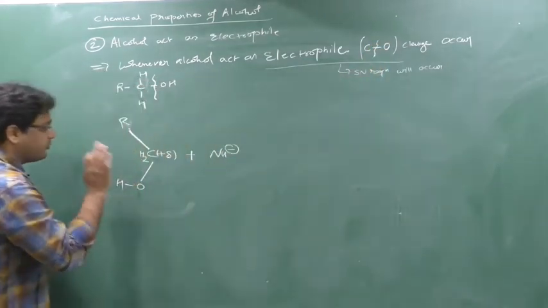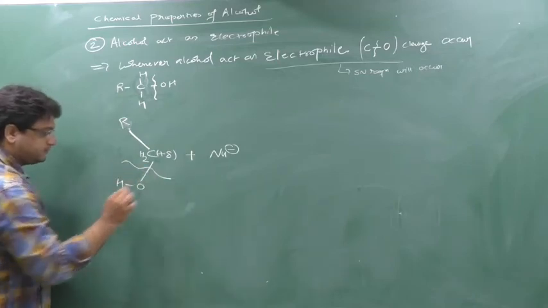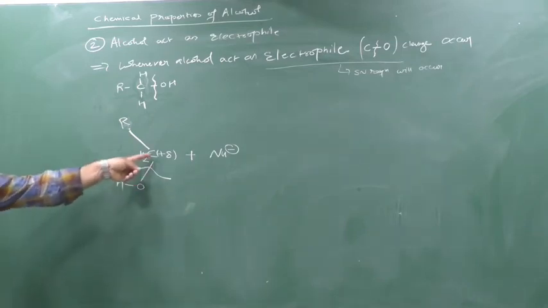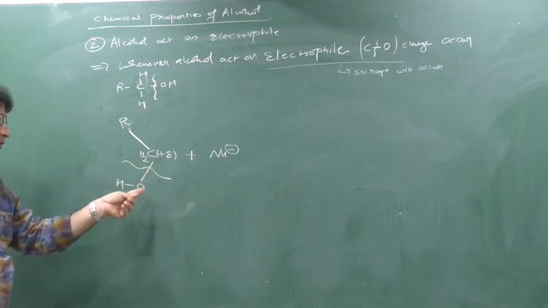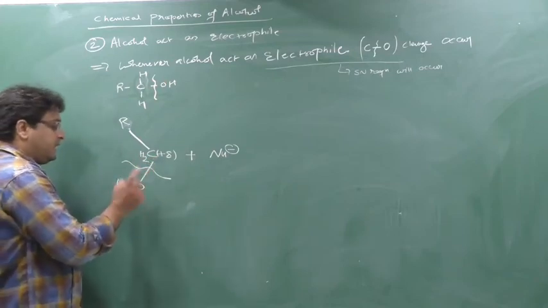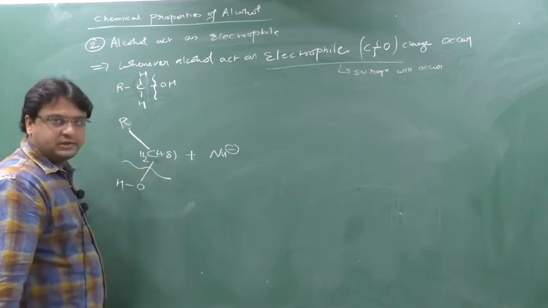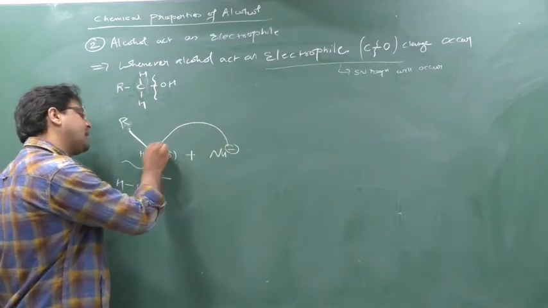What is our ultimate logic? Our ultimate logic is to break this bond. This is only the C-O bond, so we are studying the cleavage of C-O only. To break this C-O, as we know this carbon has a partial positive charge, you bring one nucleophile, and this nucleophile will attack this carbon.